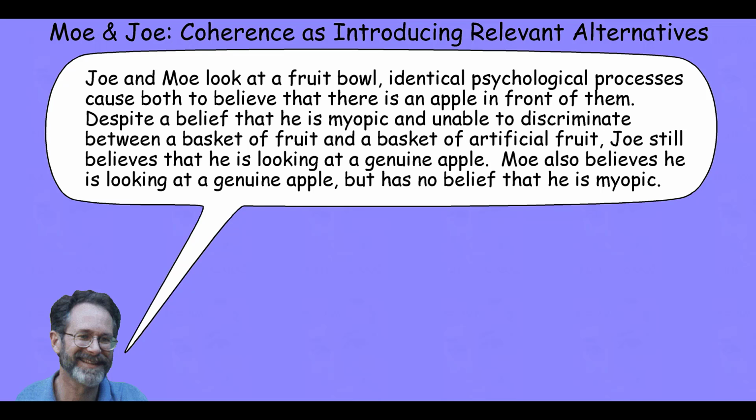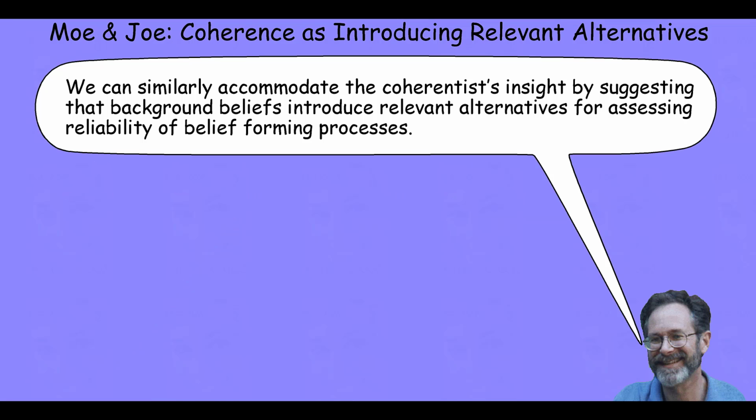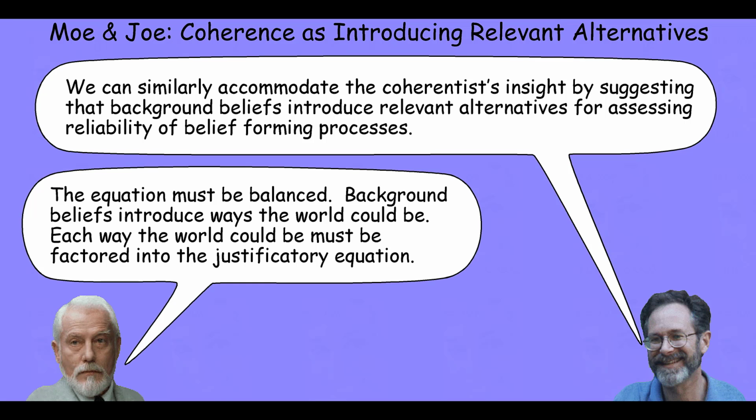The difference between Moe and Joe, Kornblith suggests, is the difference that is relevant to their justification. Joe does not seem justified given his belief in his myopia, whereas Moe, who has no such belief, does seem justified. This, Kornblith suggests, is the insight that the coherentist has given us. We can accommodate the coherentist insight by suggesting that background beliefs introduce relevant alternatives for assessing the reliability of our belief-forming processes. In other words, background beliefs will introduce ways the world could be. Each way the world could be must be factored into our justificatory evaluation of the reliability of our belief-forming process.